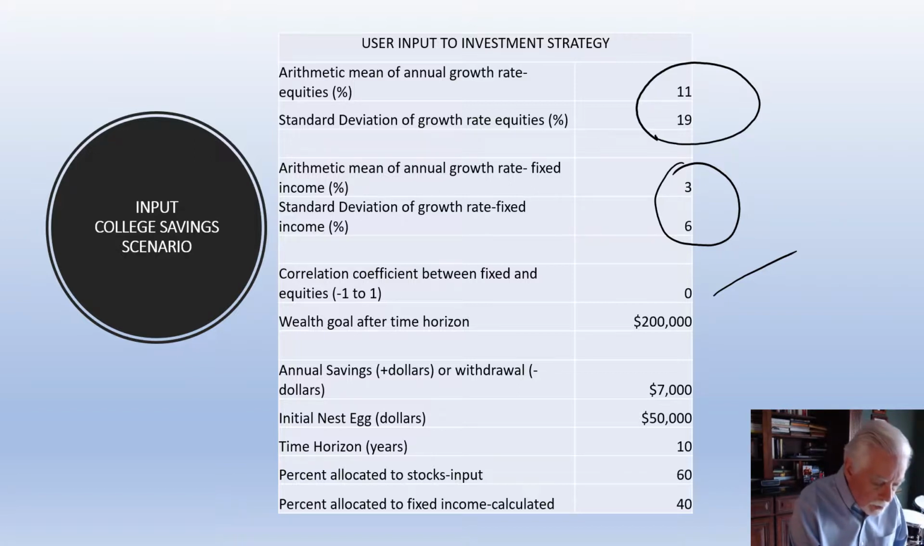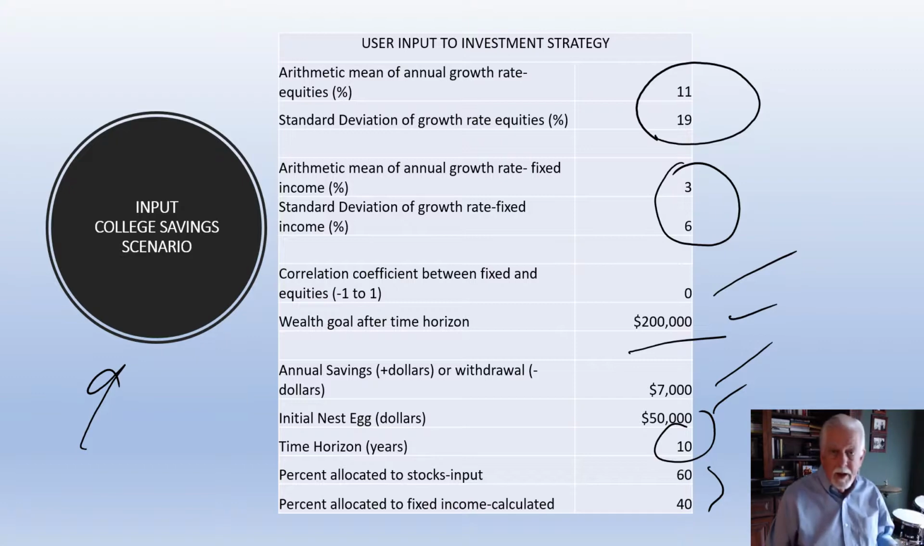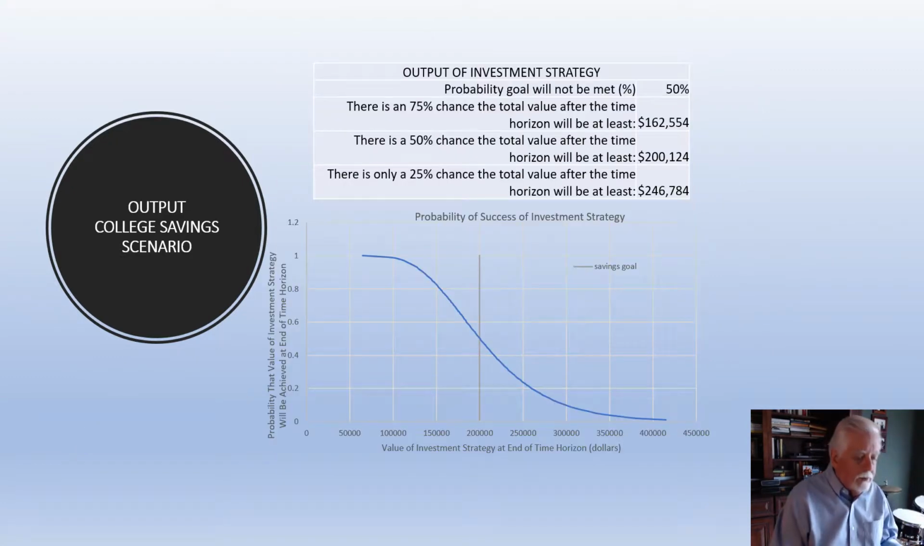You have a wealth goal. In this case, we're doing a college scenario, so the wealth goal for one child might be $200,000, saving $7,000 a year, starting with $50,000, 10-year horizon. This is the allocation between equities and fixed income. You put that in, and immediately the tool provides the probability of wealth for that investment strategy.